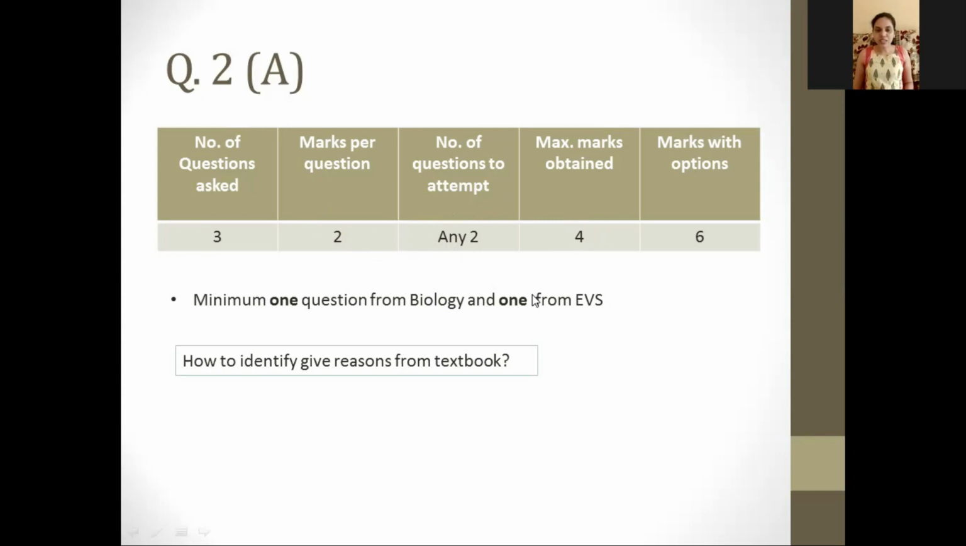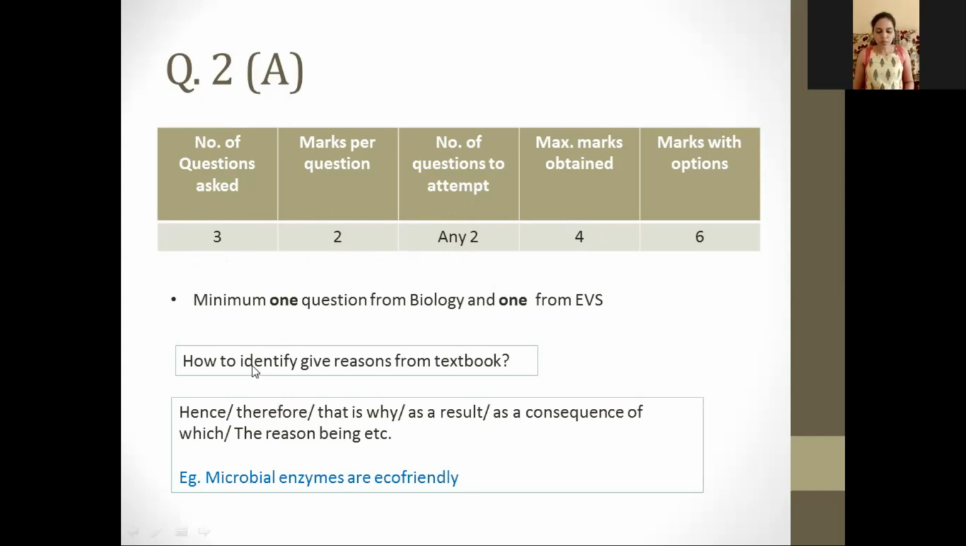Now, this question is a special type of question because all the 3 questions asked here will be of due reason type. So you have to give a proper reason and try to write your answers properly, in point form, or justify your answer very well. Now, your question will be, how shall we identify the due reason type of questions from the textbook? So when you read the textbook, you will come across certain sentences like hence, or the sentence might start with therefore, or that is why, as a result, or as a consequence of, or they can say the reason is so and so.